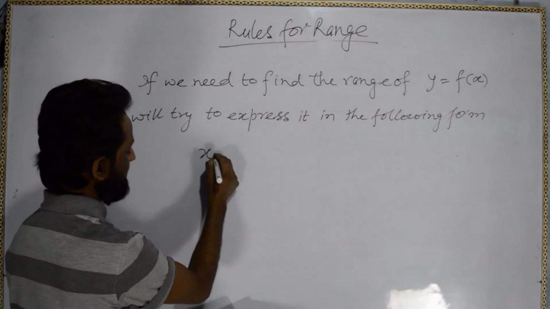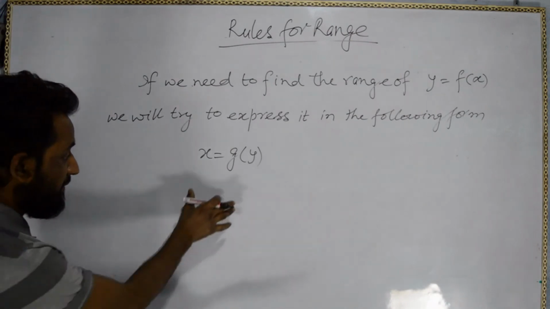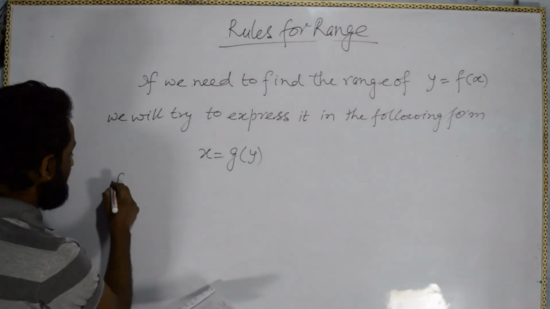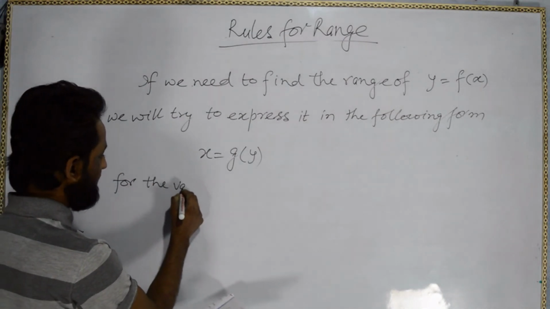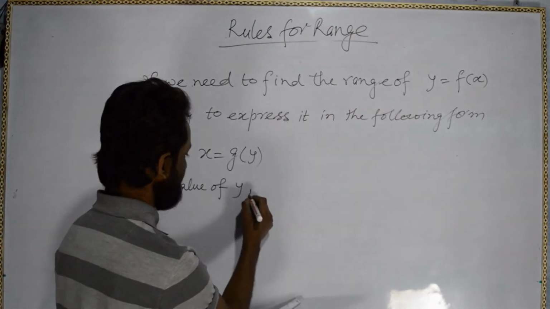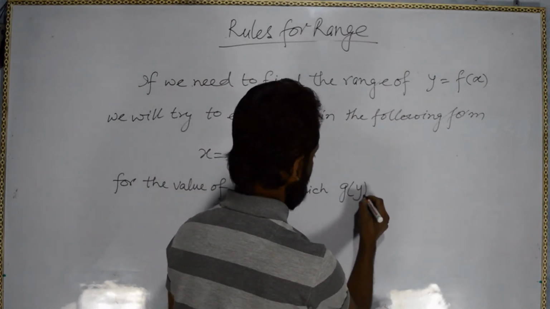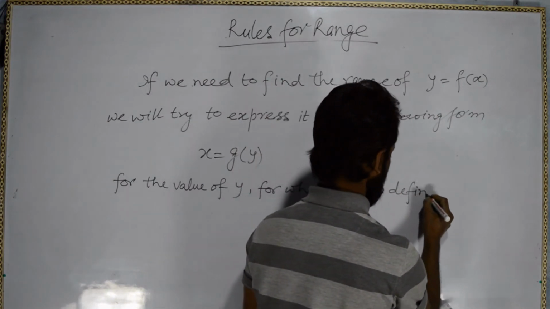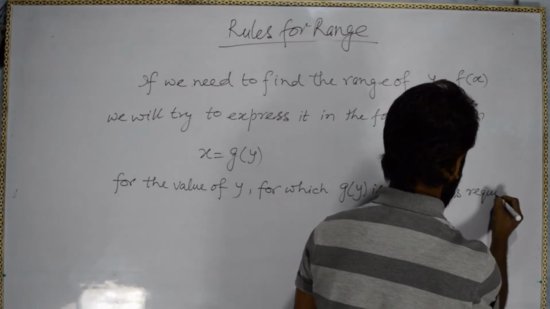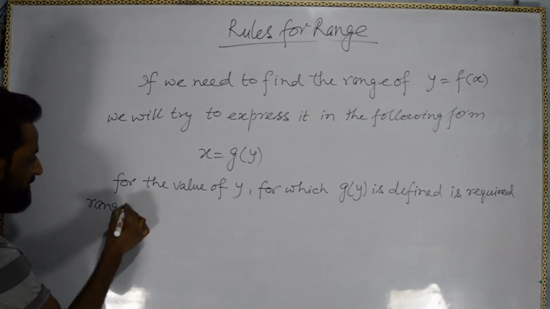What form? x equal to g(y). If we are able to write it in the following form, then what we have to do is find the values of y for which g(y) is defined, and that is the required range. Hope you got it, whatever I told accordingly.